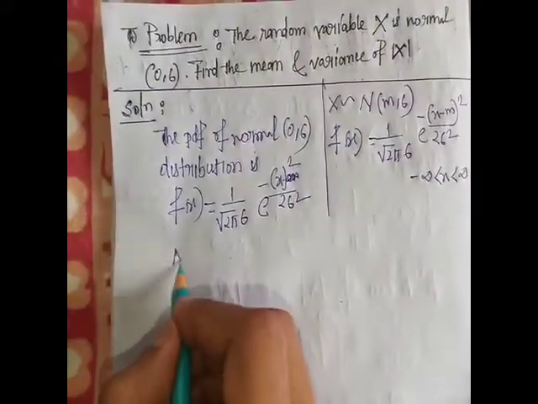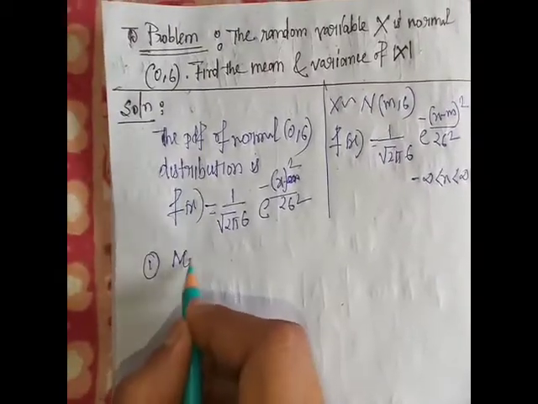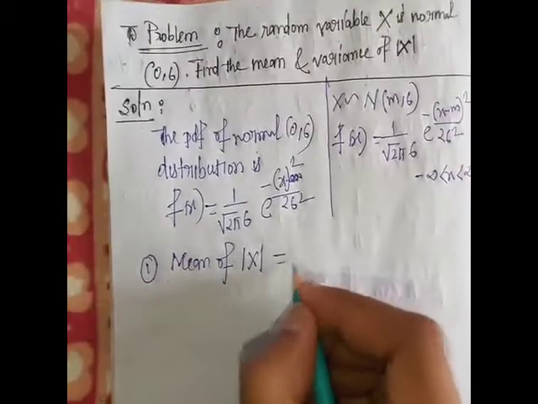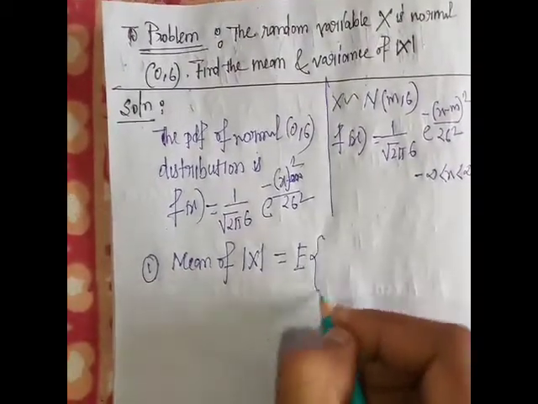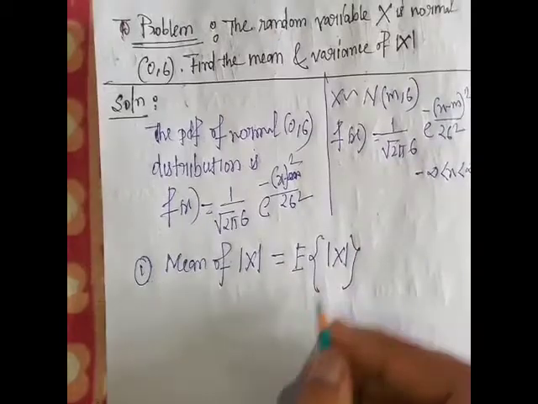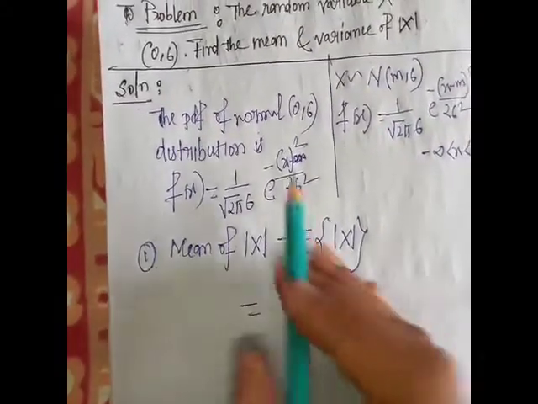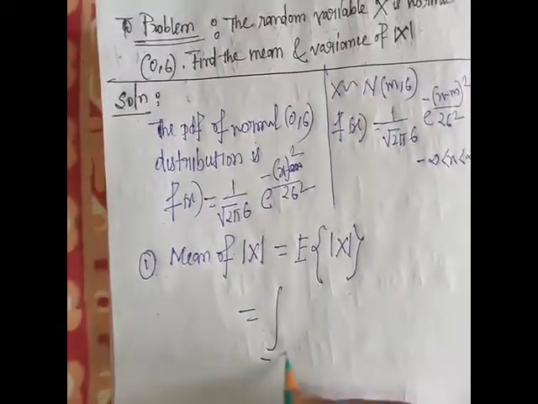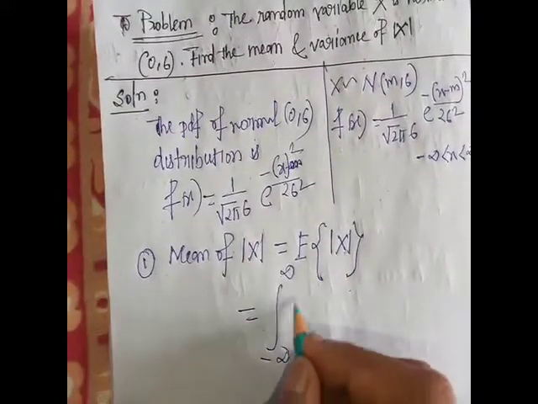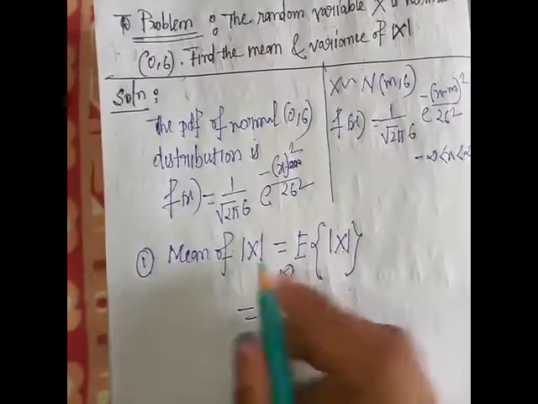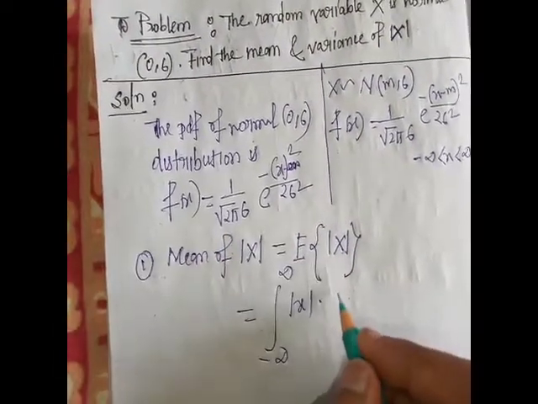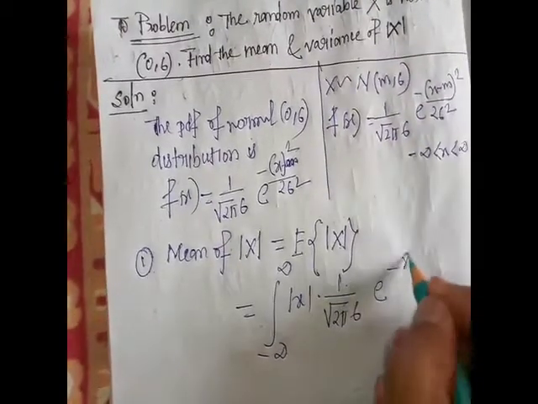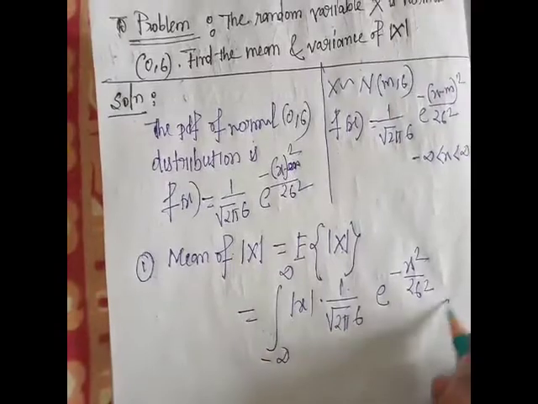The mean of mod X means the expectation of mod X. Here X is a continuous distribution. The formula of expectation of mod X is the integration from minus infinity to infinity of mod X into its PDF, that is 1 by root over 2 pi into sigma into e to the power minus x square by 2 sigma square into dx.